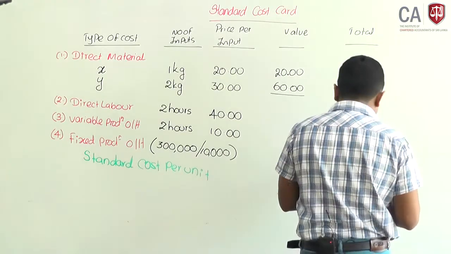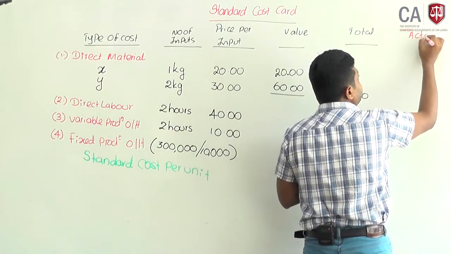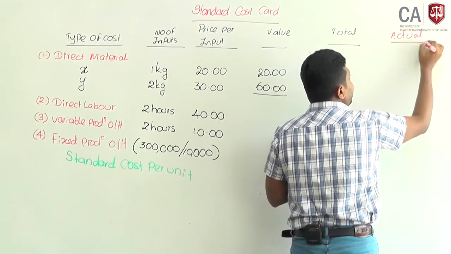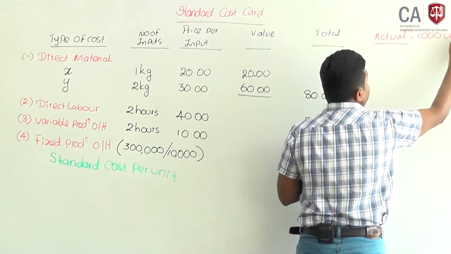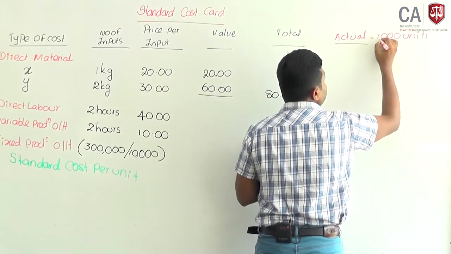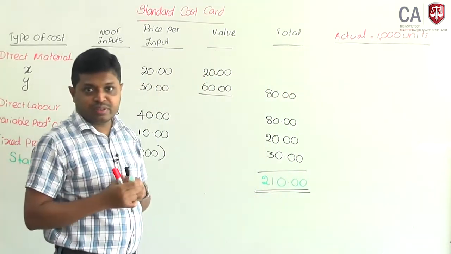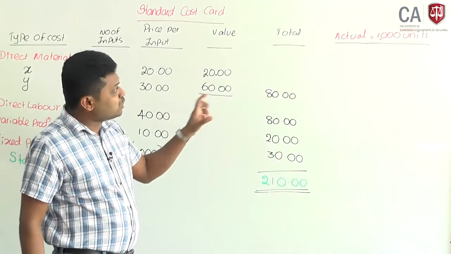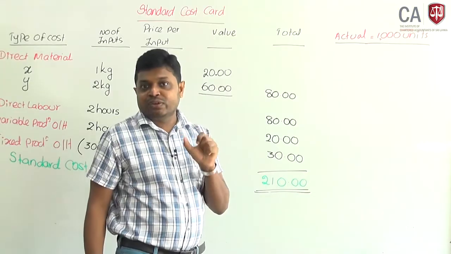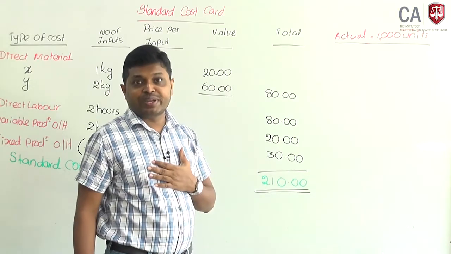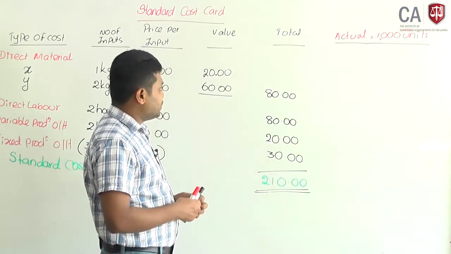I will say actual production, I have produced 1000 units. Then if I have produced 1000 units, what should be the direct material cost which I expected to incur? What was my expectation?